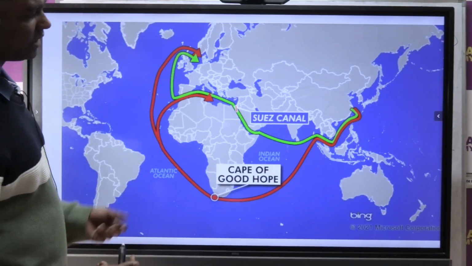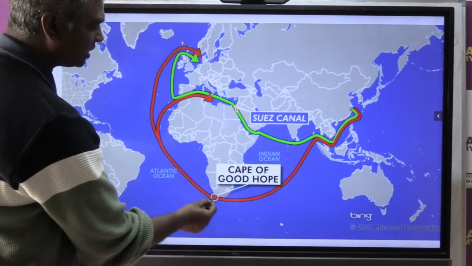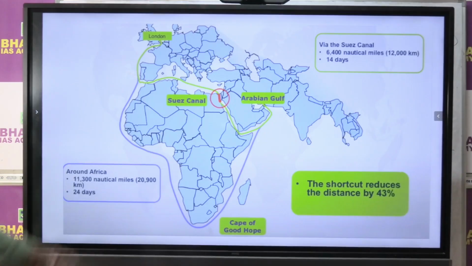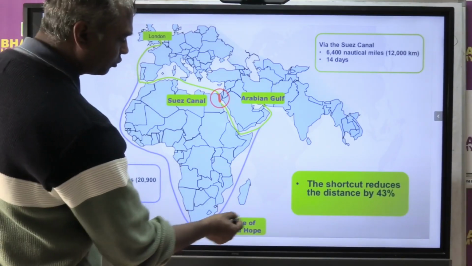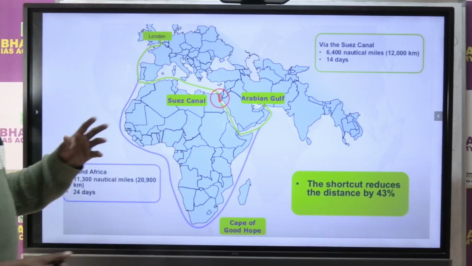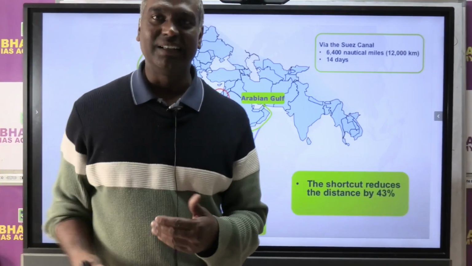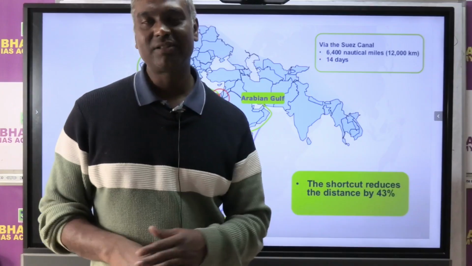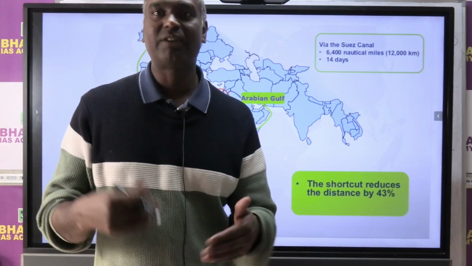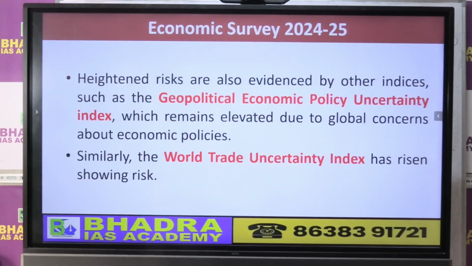Now what many companies did, they tried to avoid this zone because of conflict, so they were going round about here, around Africa through the Cape of Good Hope, right? If you look at this also, you will get to know this is the Cape of Good Hope, from where some countries are trying to transport through a roundabout route. As a result, as the economic survey has clearly said, it increases your travel time by another 10-11 days on average. So this is one effect which affected the global supply chain in the last year, which is given in the economic survey.